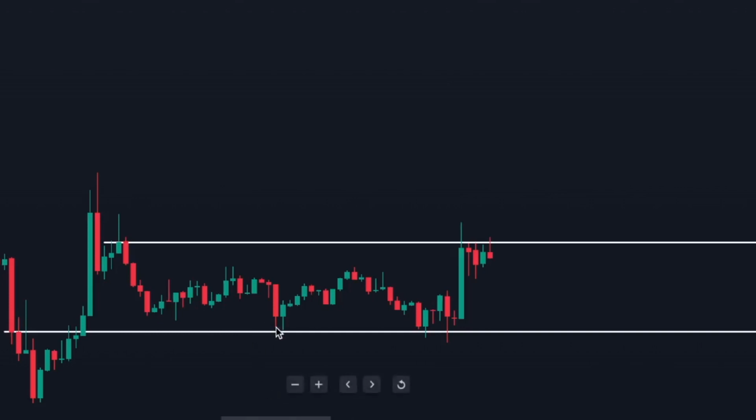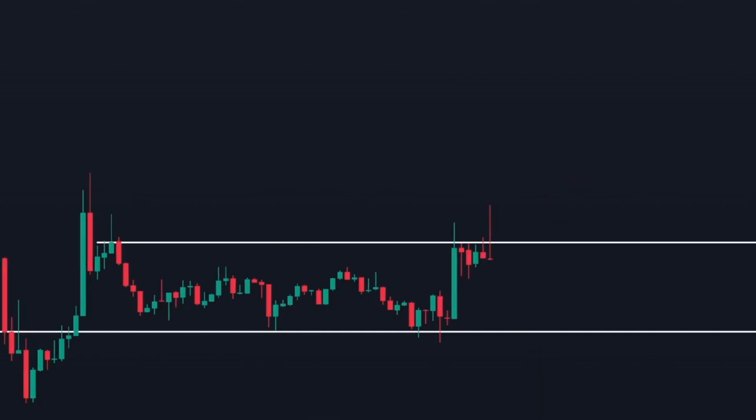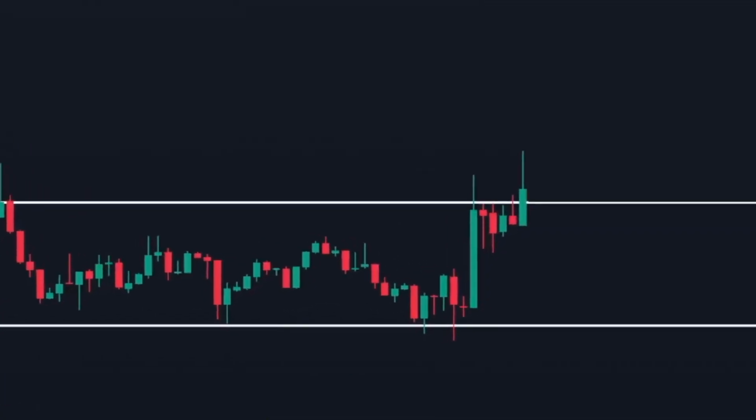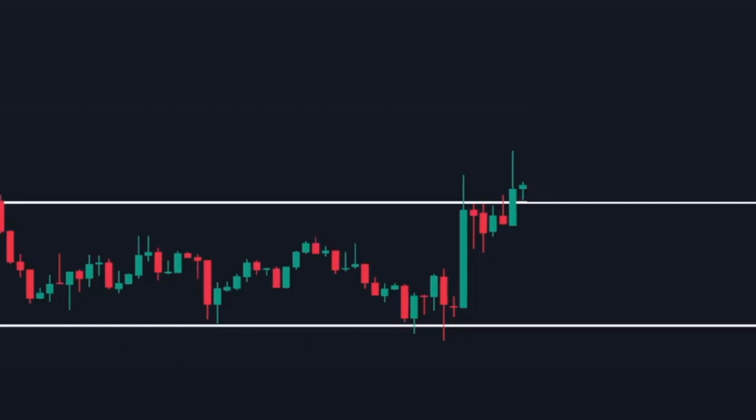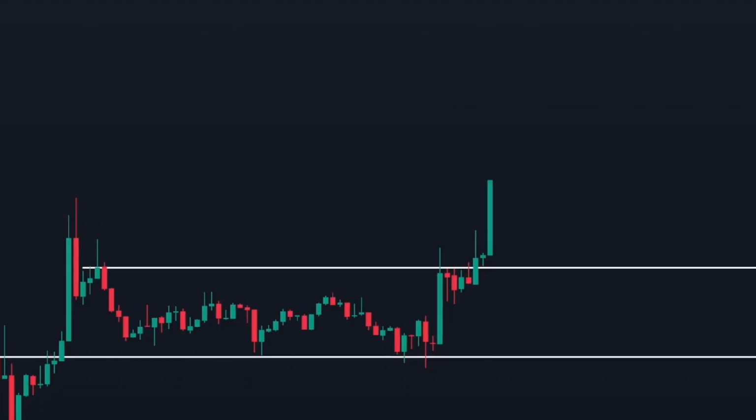You have the support and resistance level set up. The price is moving. A candle breaks through the resistance level but doesn't have a large body, so it doesn't qualify as a momentum candle. Then a second candle appears, but it is still relatively small, so in this case you need to wait. Now, a third green candle appears, which indicates a bullish run. This is the point where you can enter the trade.